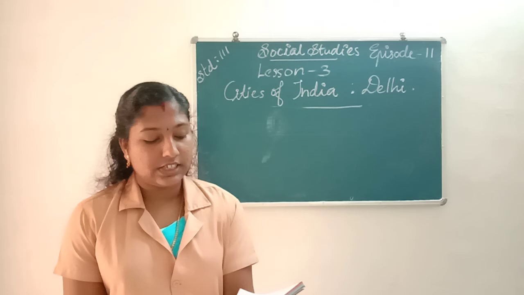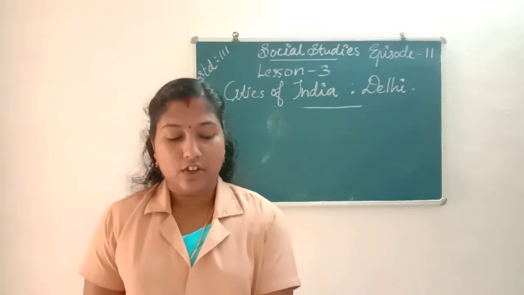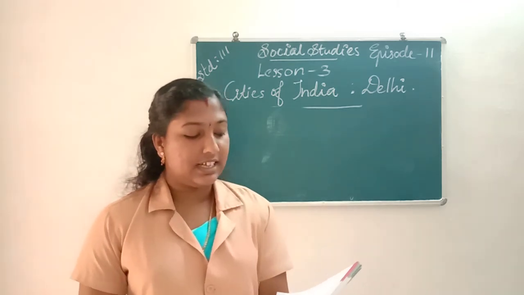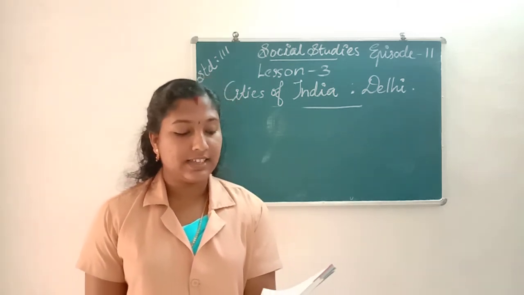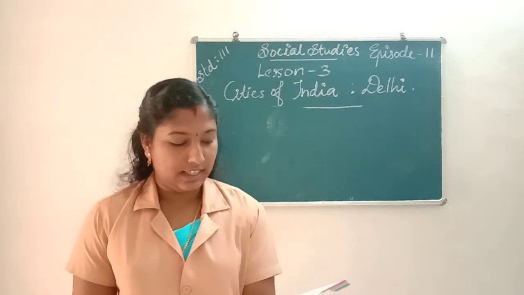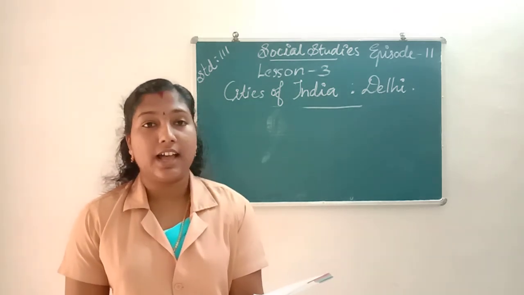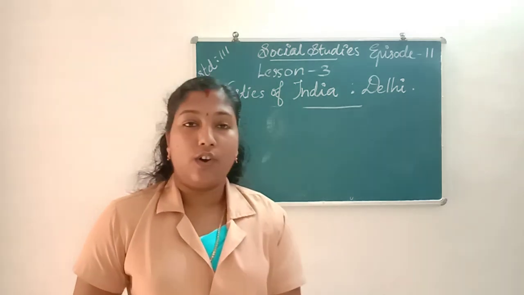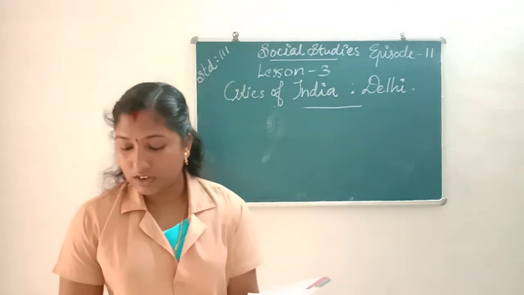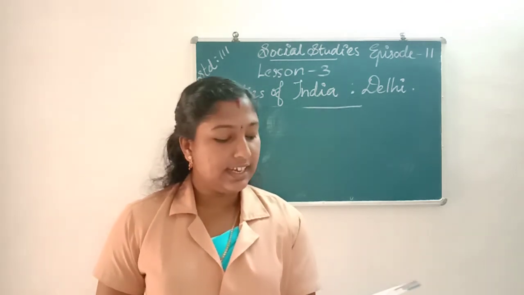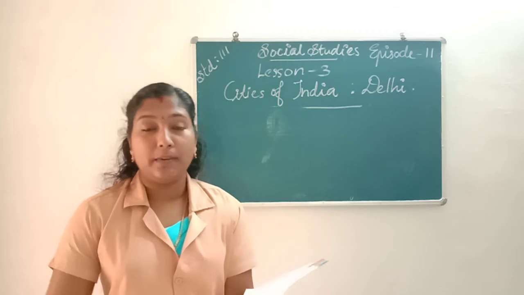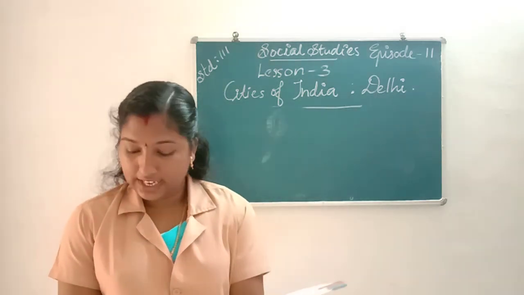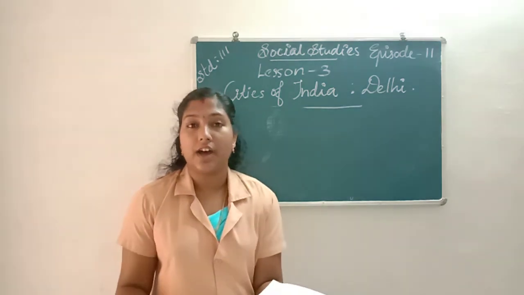Next, where is the national capital of India located? New Delhi. What is Rajghat? Rajghat is the Samadhi of Mahatma Gandhi. Which is the largest mosque in India? Jama Masjid. Describe the climate of Delhi. Delhi is very hot in summer and very cold in winter. What is India Gate? India Gate is a 42-meter high stone memorial built for the Indian Army soldiers who died in World War First.